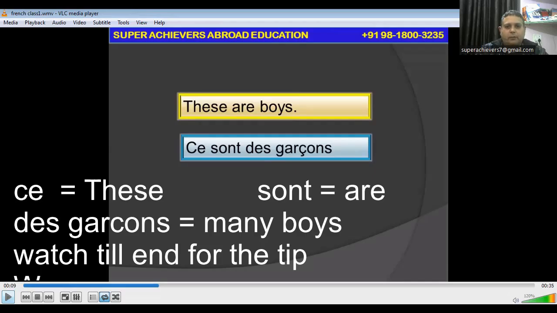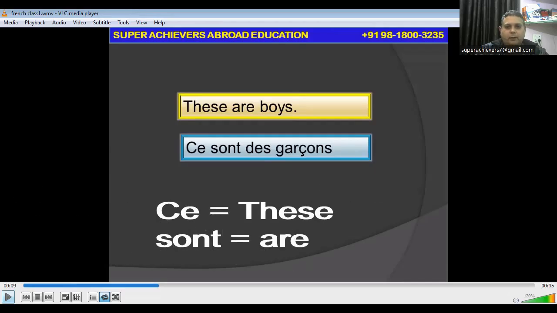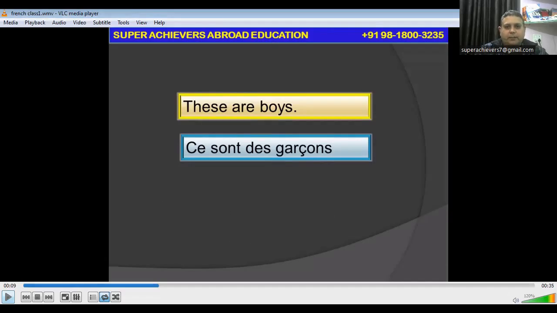Ce sont means these are, and we use it with plural only. So c'est, ce sont, indicating that this is a plural idea. C'est un garçon, ce sont des garçons.